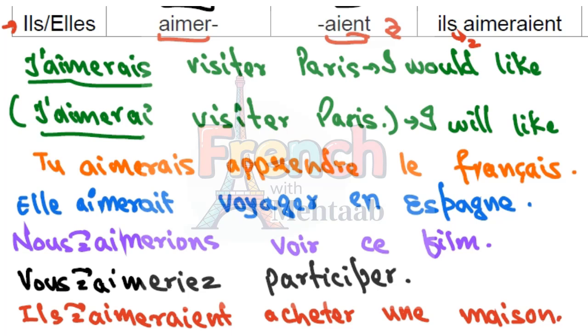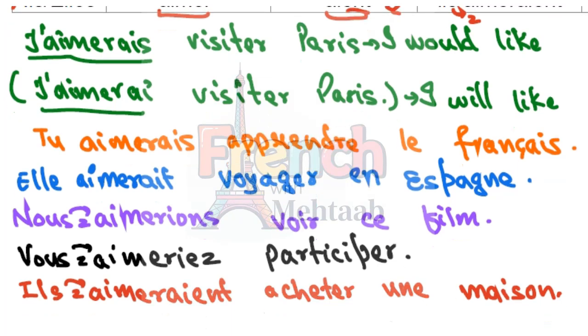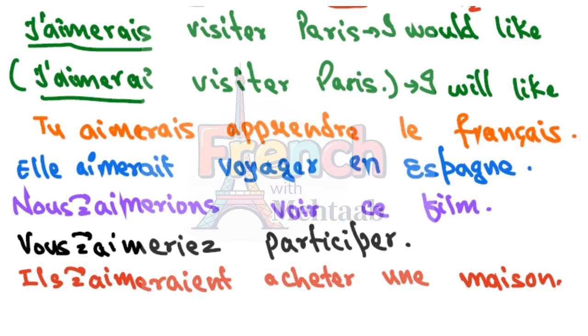Now I hope that you have understood the uses of the conditional. When we use le futur simple, what is the difference? The helping verb in English is will. We would not use helping verbs in French. We simply change the terminations of the verb, and the whole meaning of the verb would change. That's how the tenses are made in French. But the difference with English is that the helping verb in futur simple is will. In conditionnel présent, it's would.